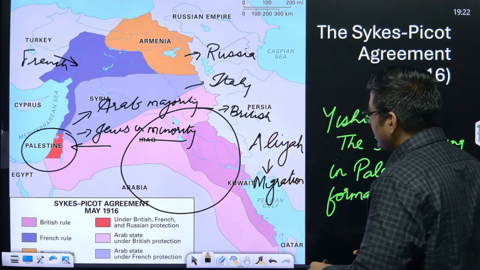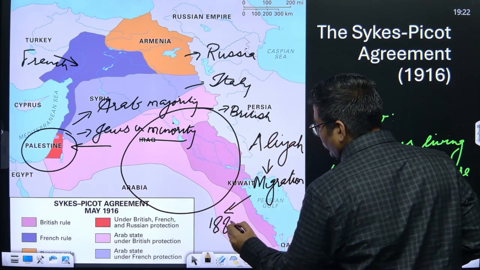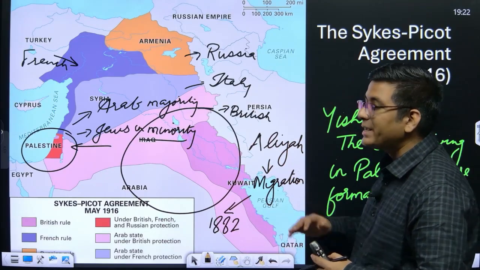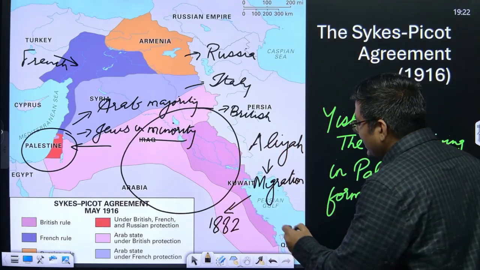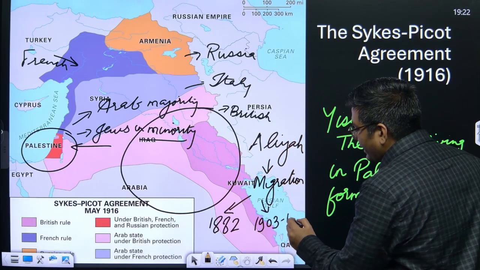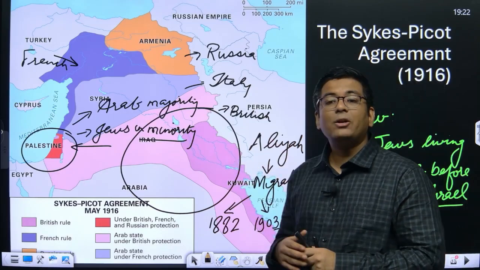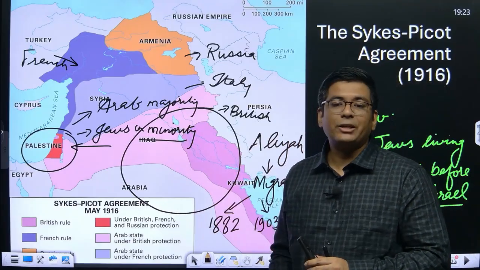The first aliyah came in 1882. These were the ones who came as farmers, as agriculturalists. And the second one came between 1903 and 1914. These are the two waves before the beginning of the First World War that saw Jewish migration to the territory of Palestine.